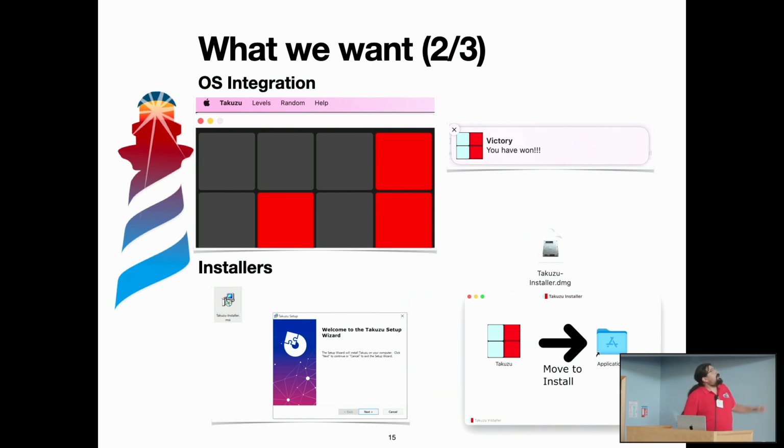We want to have seamless integration with the OS. In macOS, it's normal that the menu bar is integrated in the menu bar of the system, and it changes when I change from application, and it has a lot of nice features. Also, we want to have notifications when you win, that I couldn't make appear, but it was there.